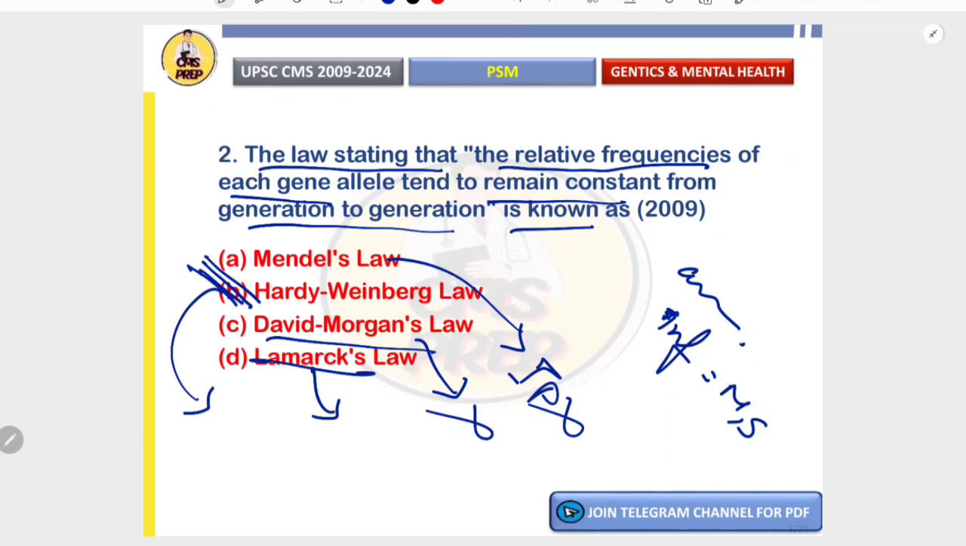Hardy-Weinberg law is the backbone of population genetics. Its famous equation is p square plus 2pq plus q square is equal to 1, where p is the frequency of the dominant allele and q is the gene frequency of the recessive allele.